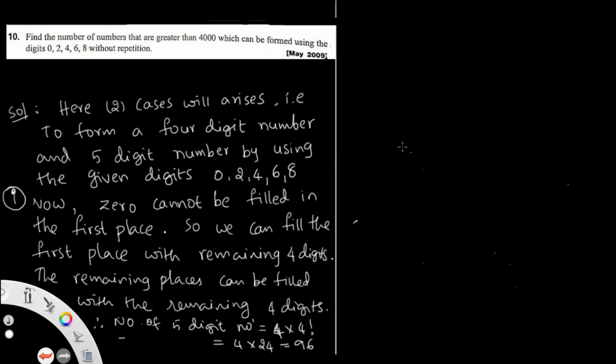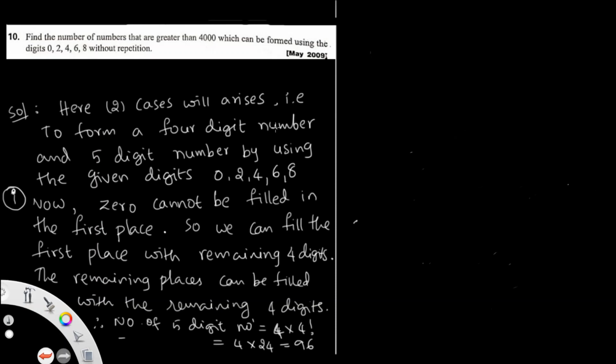Question number 10. Find the number of numbers greater than 4000 which can be formed using the digits 0, 2, 4, 6, 8 without repetition. The question is given that 0, 2, 4, 6, 8. Find the number of numbers that are greater than 4000 which can be formed using the digits 0, 2, 4, 6, 8.